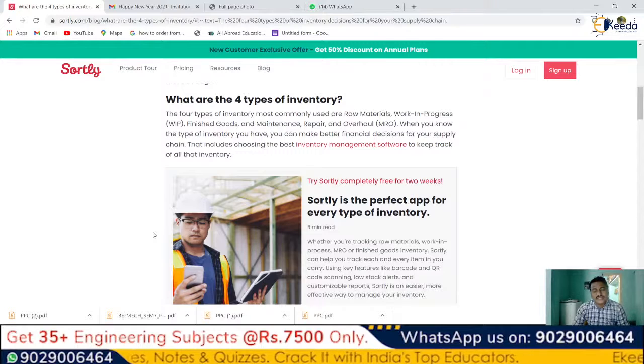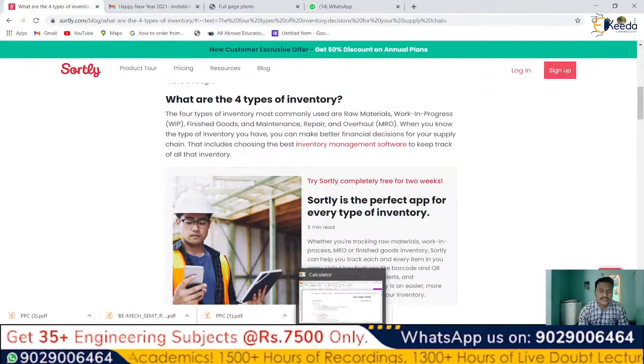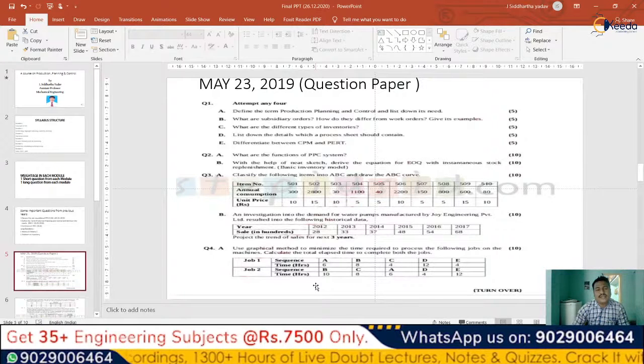For managing them, we generally utilize the best inventory managing software. So, based upon that, what are the individual inventories and how are they defined? If you write down an example for each of them, then you'll generally get 5 marks.